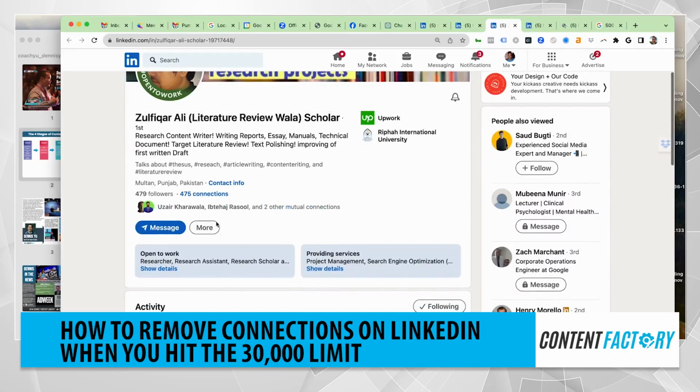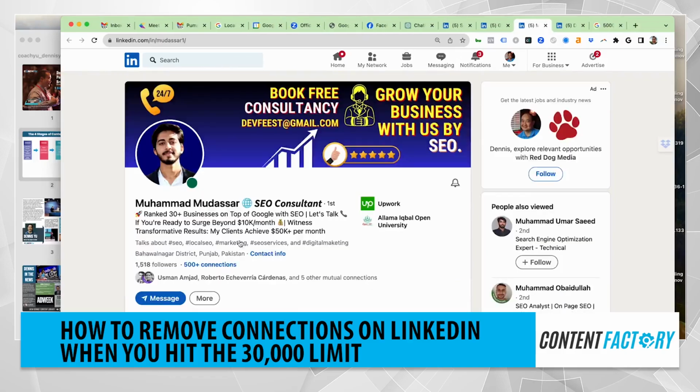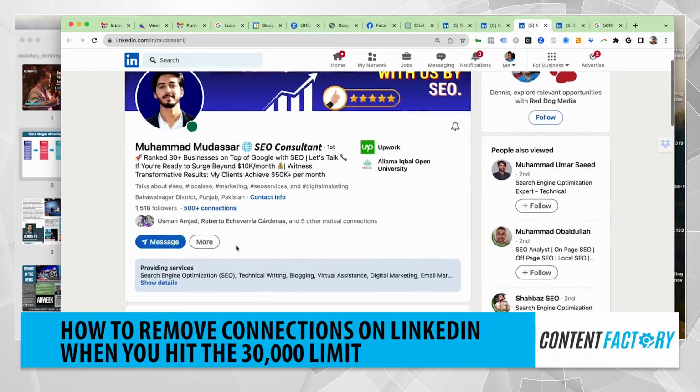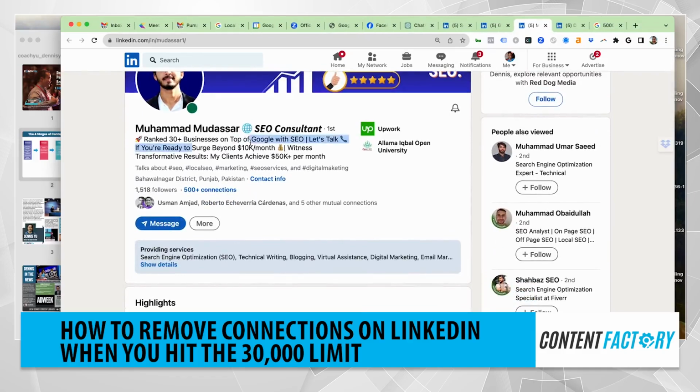Literature review, I don't think I want that, so remove that one. So you just keep doing this until you get that number down to a more reasonable number. 7 mutual connections. Any of these people that promise that they can generate a lot of money, that's pretty much a no.